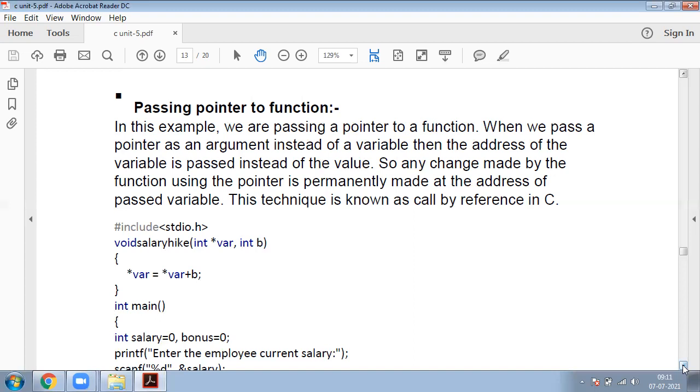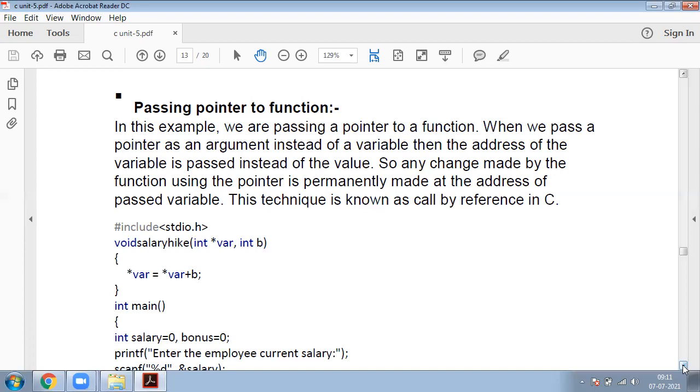When we pass a pointer as an argument instead of a variable, then the address of the variable is passed instead of the value. So any changes made by the function using the pointer are permanently made at the address of the passed value. This is simply called the call by reference technique.